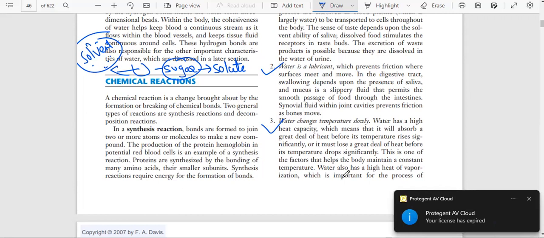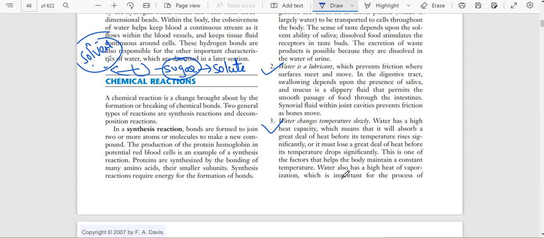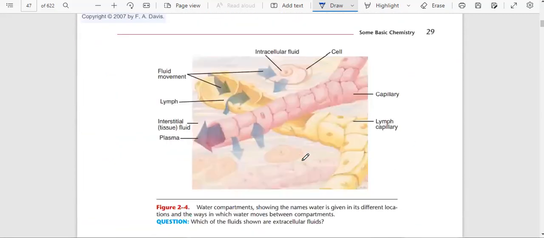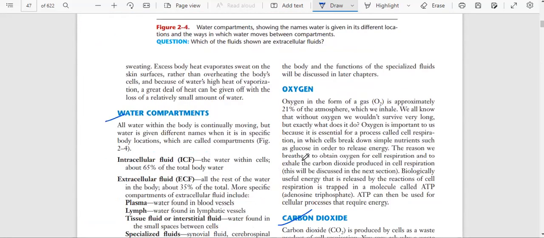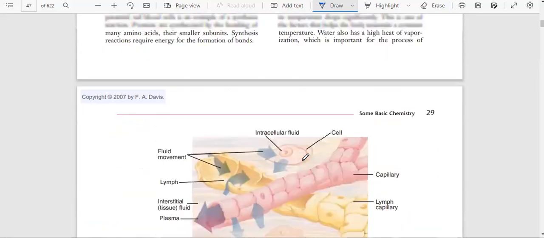In the opposite case, in the winter our body stays warm. Why is this happening? Because water has the capability to change its temperature according to the environment. So that's the reason water is necessary for our body. These are the important things related to water.